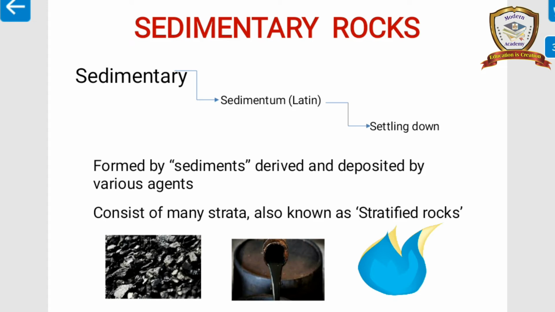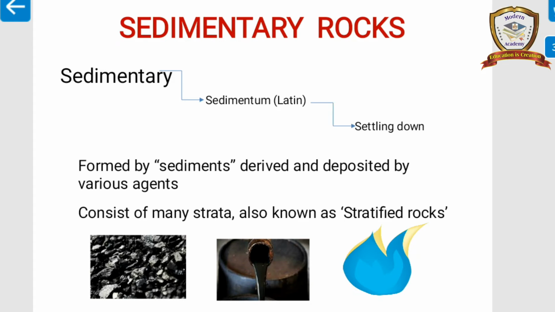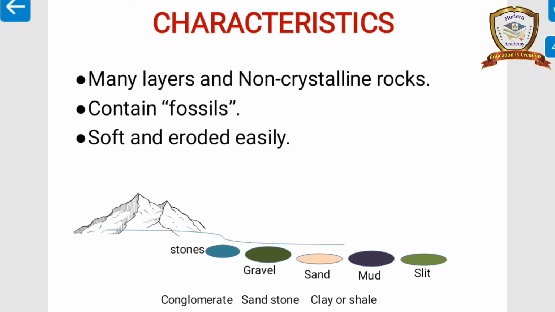The natural resources are coal, oil and natural gas. Examples of sedimentary rocks: chalk, talc, dolomite. Characteristics of sedimentary rocks: they have many layers. They are non-crystalline rocks. Crystalline means glassy; they are not glassy in nature. They contain fossils. They are soft and get eroded easily.